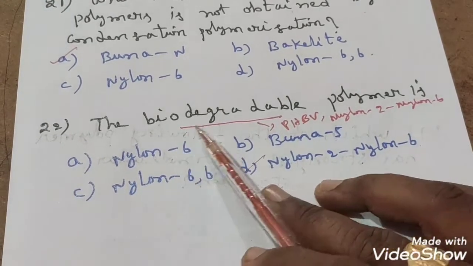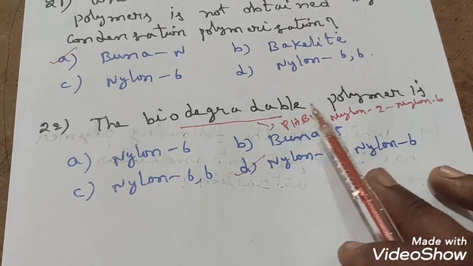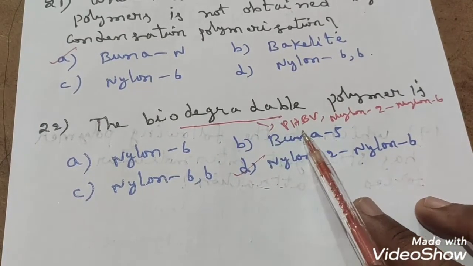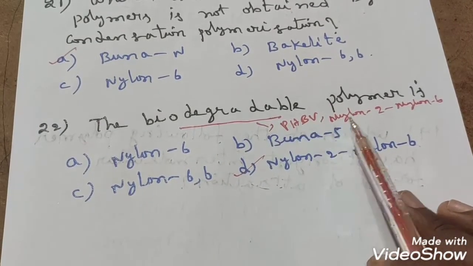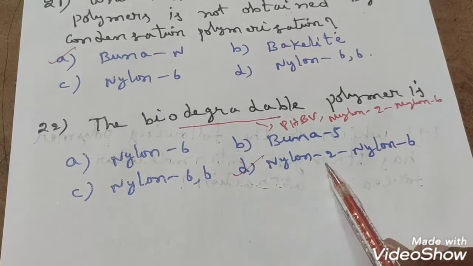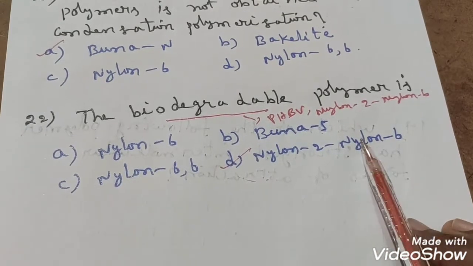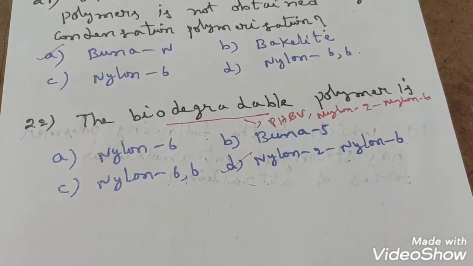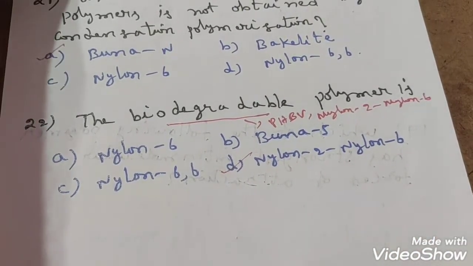Next question, on biodegradable polymers. The examples I have given you are PHBV, nylon 2, nylon 6. So that is why nylon 2, nylon 6 is the correct answer, students. Like this, we will see some more objective questions.